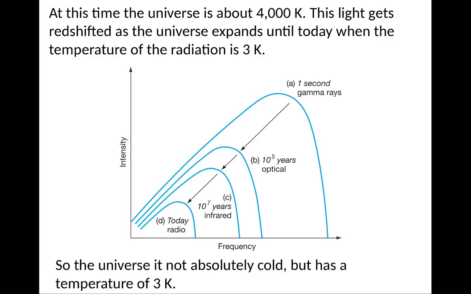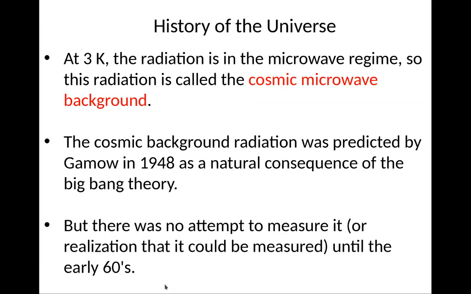So the universe is not absolutely cold, but has a temperature of 3 degrees Kelvin, which is basically set by the Big Bang. At 3 degrees Kelvin, the radiation is in the microwave regime, and so this is known as the cosmic microwave background. This was predicted by Gamow in 1948 as a natural consequence of the Big Bang theory, but there was no attempt to measure it, or realization that it could actually be measured, until the early 60s.